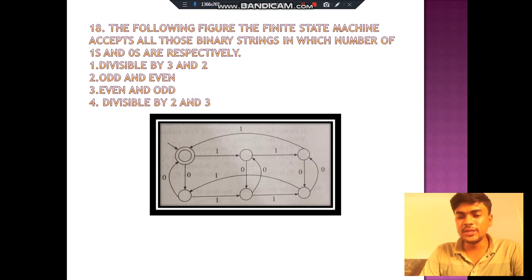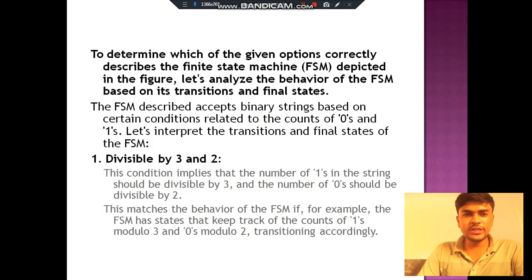To determine which of the given options correctly describes the finite state machine depicted in the figure, let's analyze the behavior of the FSM based on transitions and final states. The FSM described accepts a binary string based on certain conditions related to the count of 0s and 1s. Let's interpret the transitions and final states of the FSM.